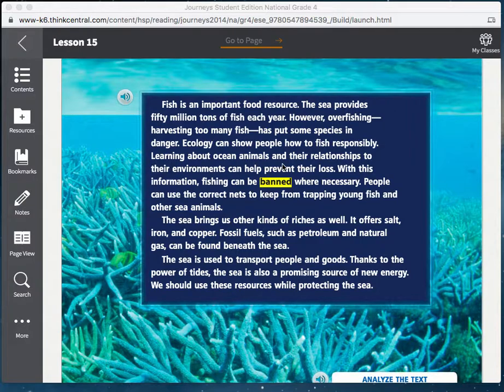Learning about ocean animals and their relationships to their environments can help prevent their loss. With this information, fishing can be banned where necessary. People can use the correct nets to keep from trapping young fish and other sea animals.